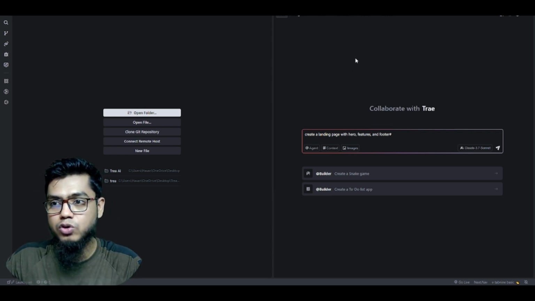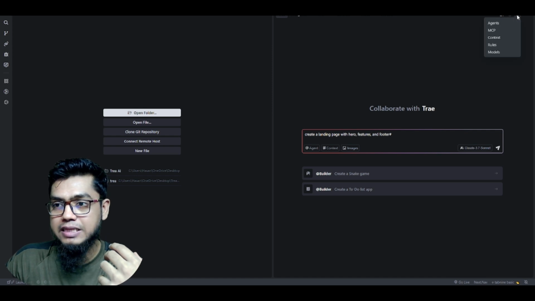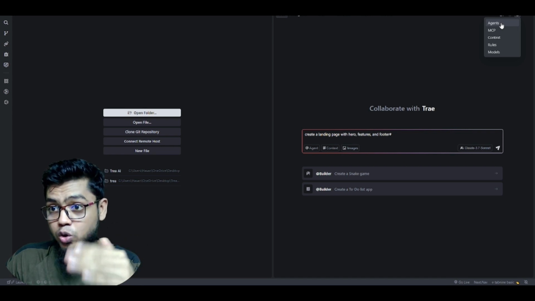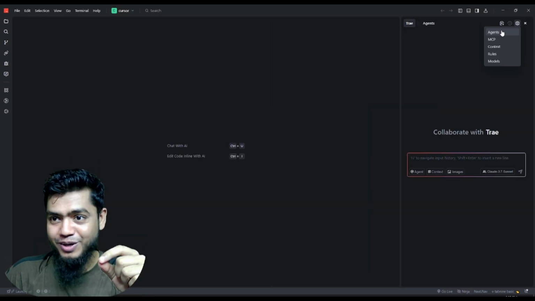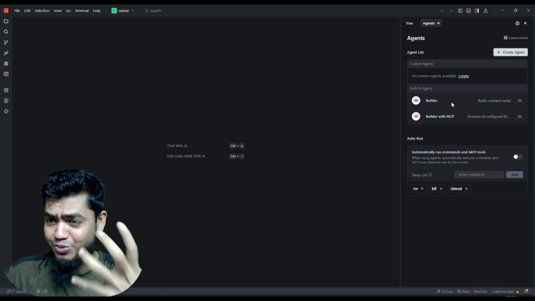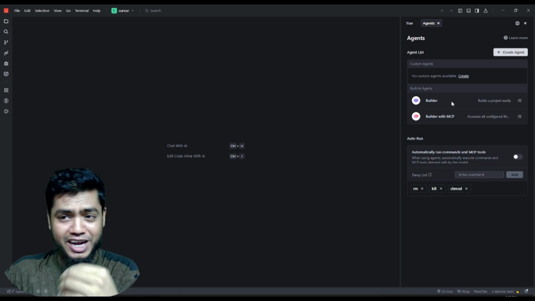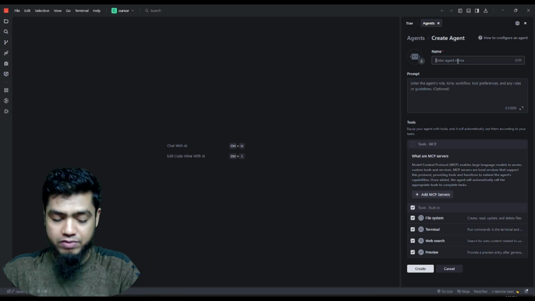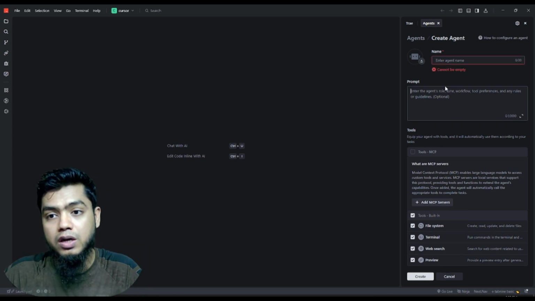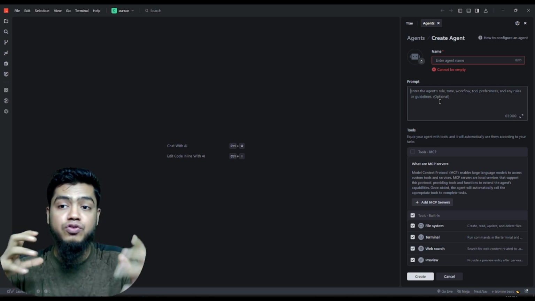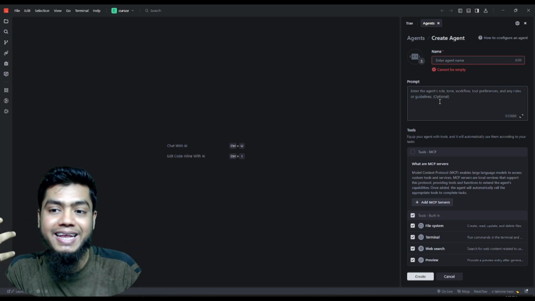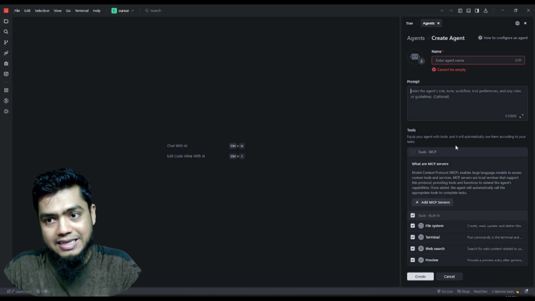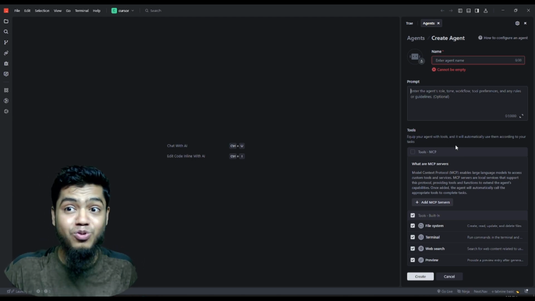So let's go with another section. If I click the settings icon, we see five things: agent, MCP, context, rules and models. In agent you can create your own agent. What kind of rule you want to provide, for example, I create the agent, you can give the agent a name, and then you can actually explain the prompt, what kind of role he will play, right? And then you can also set the MCP server. In this way you create your own agent.